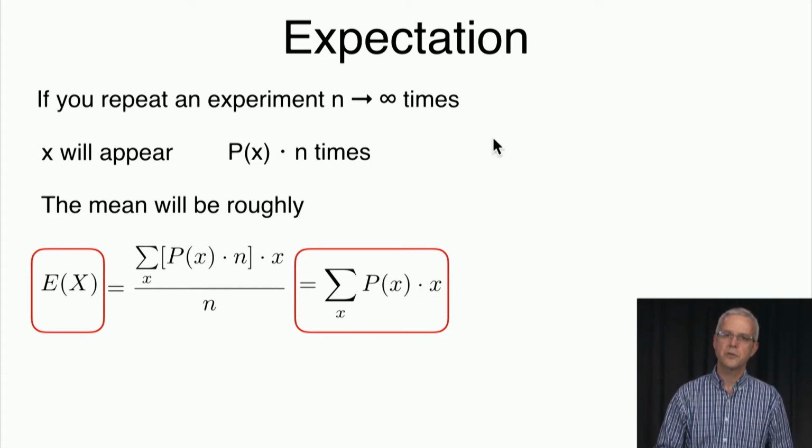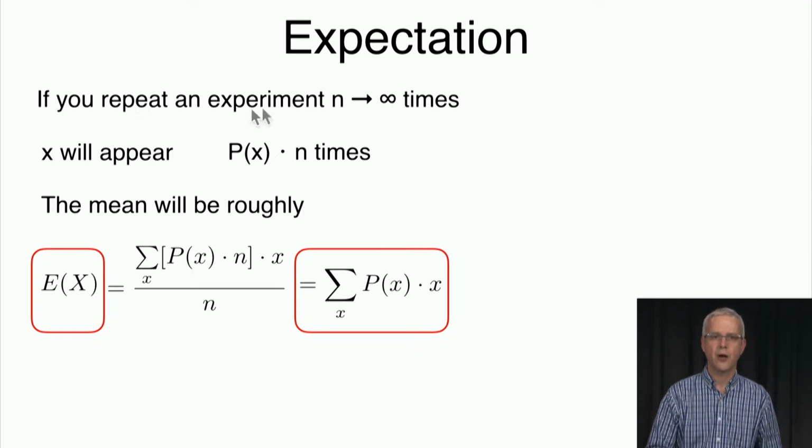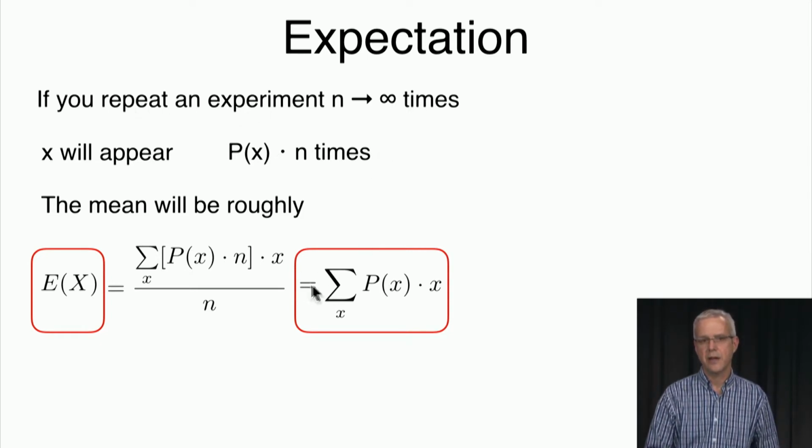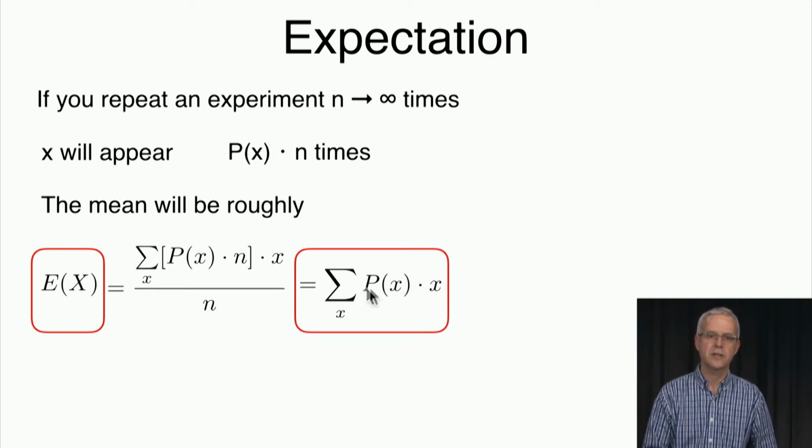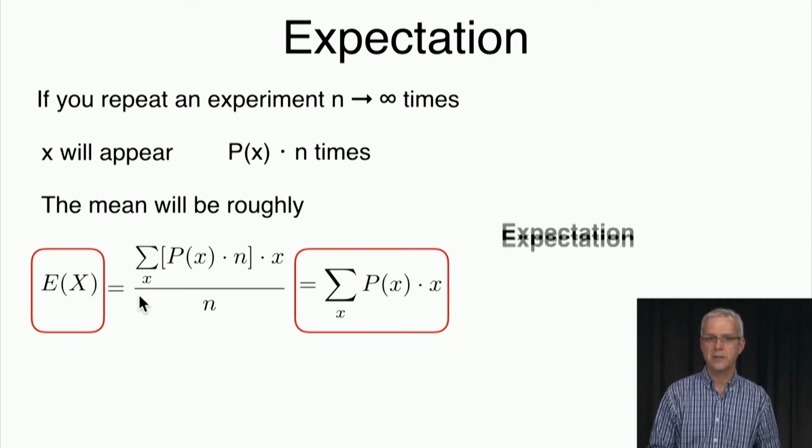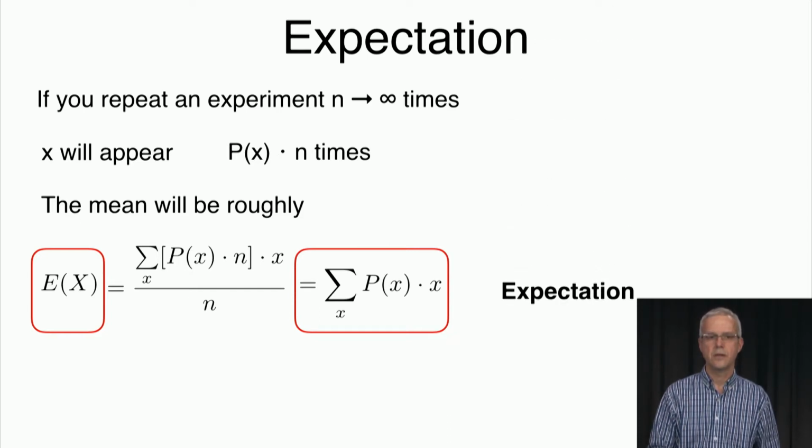So you notice that we took the motivation, which is the average that we'll see if we repeat the experiment n times, and we got that this average has a very simple formula that is just determined by the distribution p. It's just the summation over all x in the sample space of p of x times x, and this we call the expected value of x. It's called the expectation.